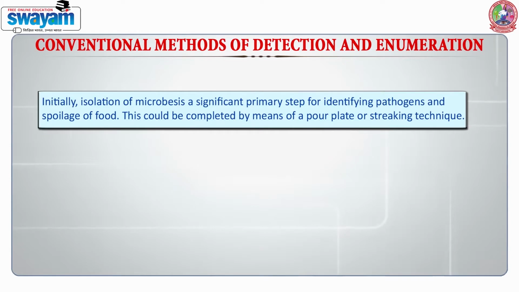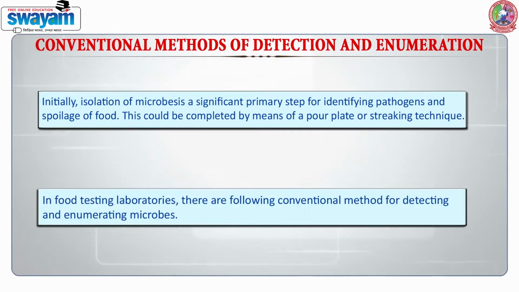Conventional methods for identification, detection and quantification of microbial cells in food products depend on the selection of suitable pre-enrichment, enrichment and culture medium. Initially, isolation of microbes is a significant primary step for identifying pathogens and spoilage of food. This could be completed by means of a pour plate or streak plate technique. In food testing laboratories, there are a number of conventional methods for detecting and enumerating microorganisms.